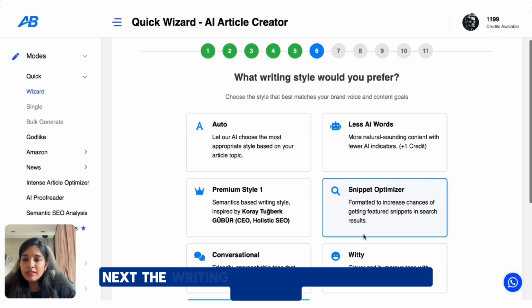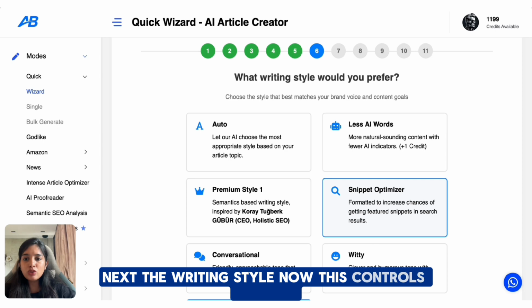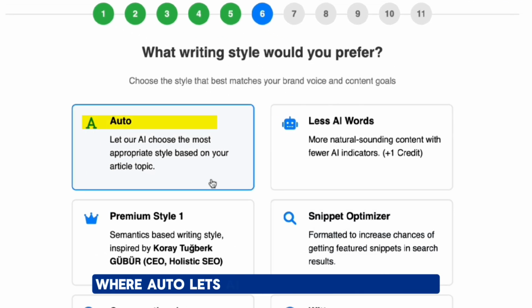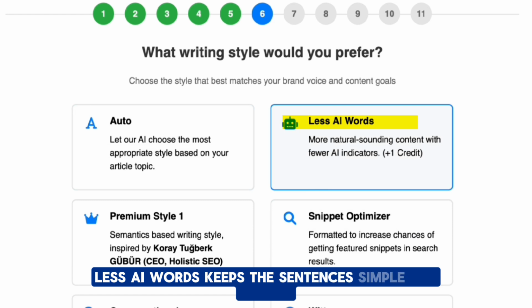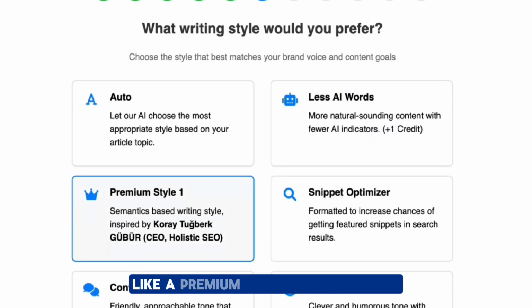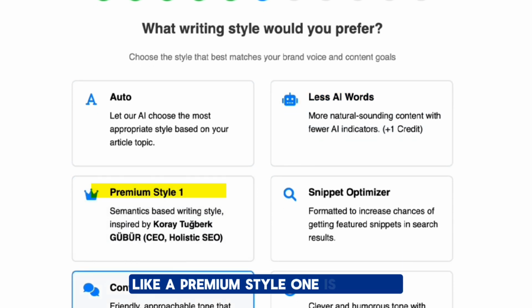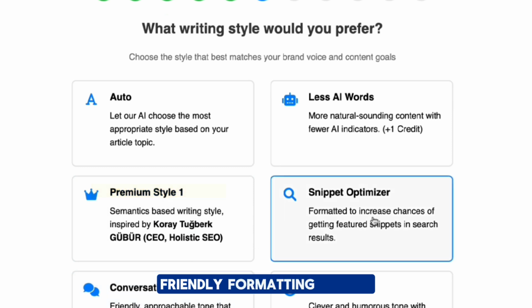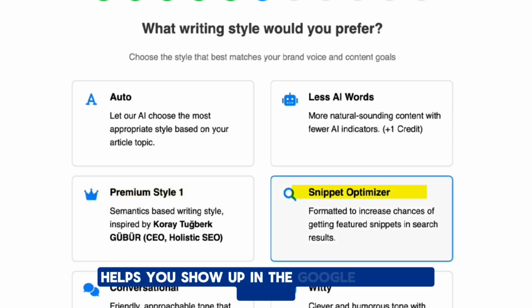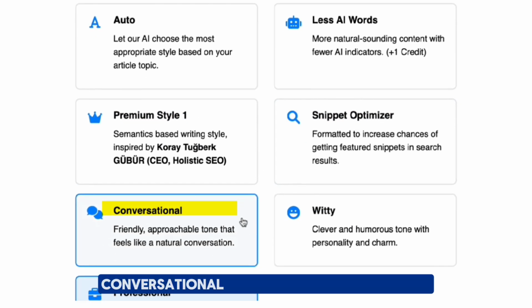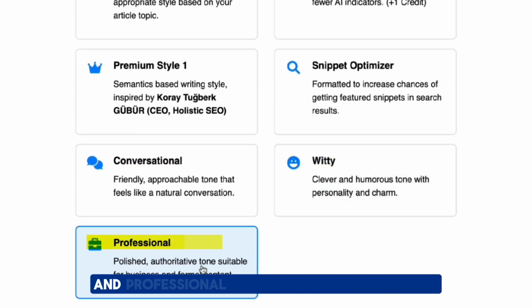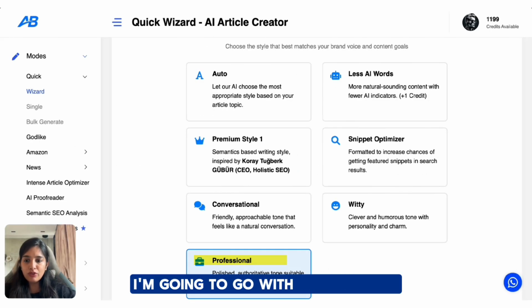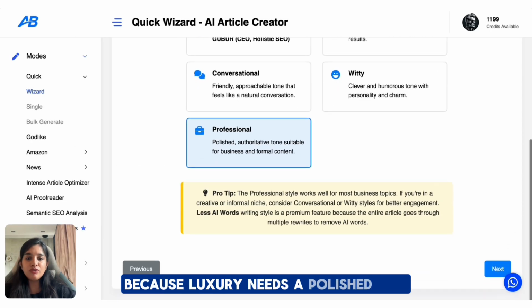Next, the writing style. Now this controls the tone, where auto lets AI decide based on the topic. Less AI words keeps the sentences simple and human-like. Premium style 1 is for SEO friendly formatting. Snippet optimizer helps you show up in the Google featured snippet. Conversational is a more friendly approach. Witty adds a playful tone in the blog, and professional is more B2B and polished. And for this one, I'm going to go with professional because luxury needs a polished feel.